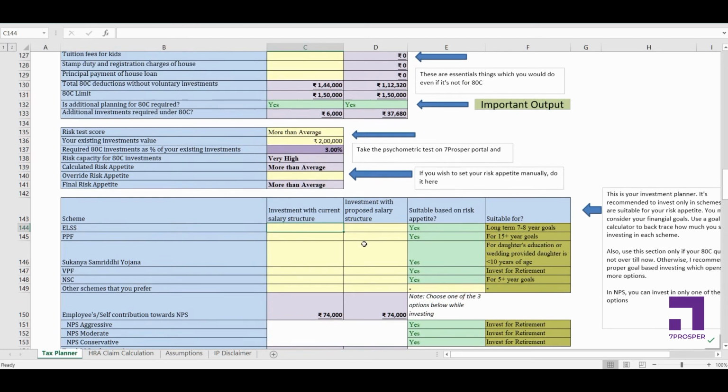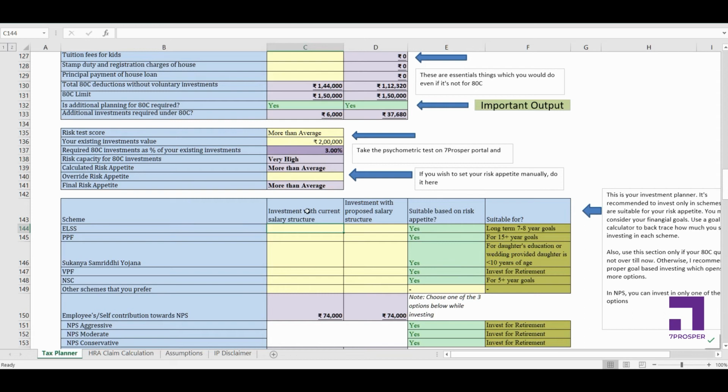Now let's see how much I need to invest in ETC. As per the current salary structure, I only need to invest 6,000, so I'll put 6,000 in ELSS. You could divide this amount in any way you feel like based on your goals. For proposed, I need to invest 37,680. So let's say I invest 20,000 in ELSS and another 20,000 in PPF. So in total I invested 40,000, which is more than 37,000, so my ETC quota would get over by this.